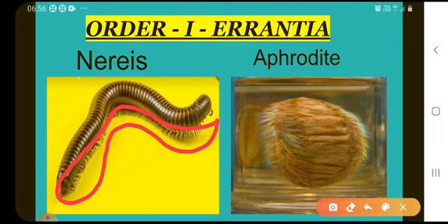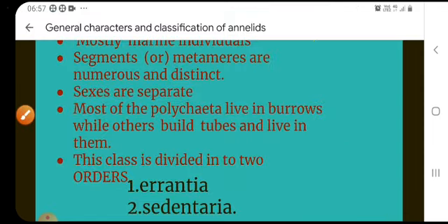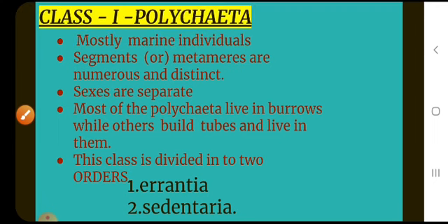Most polychaetes live in burrows, while others build tubes and live in them. Asexual reproduction occurs by budding. This class is divided into two orders, Errantia and Sedentaria. First of all, we will see Errantia.